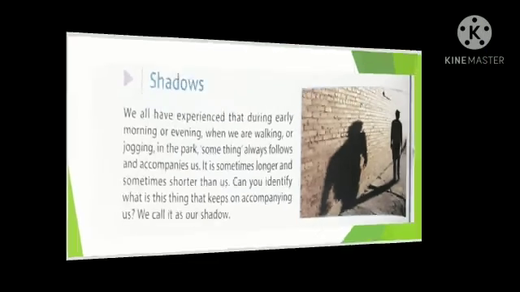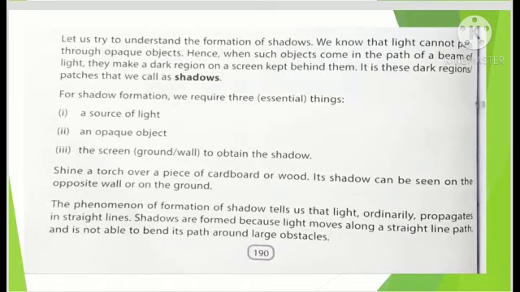Now, the next paragraph is all about the reason behind the formation of shadows. I have already explained it. Let's go through the text. Let us try to understand the formation of shadows. We know that light cannot pass through opaque objects. Hence, when such objects come in the path of a beam of light, they make a dark region on a screen kept behind them. It is these dark regions or patches that we call shadows.